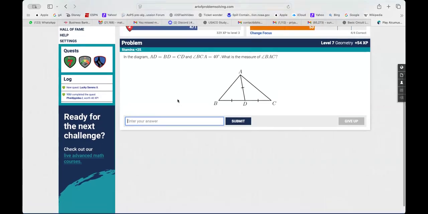Okay, in the diagram, AD is equal to BD. See, that's already marked. Whenever I see something in geometry, I first mark. And angle BCA is 40 degrees. Feel free to mark it on the board. You can as well mark. What is the measure of angle BAC?